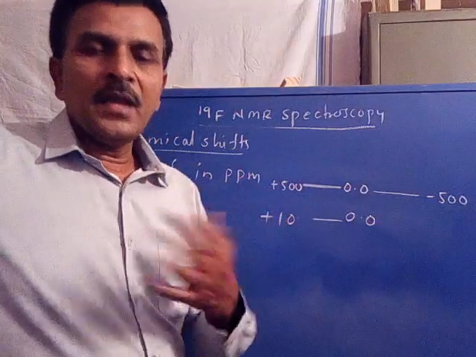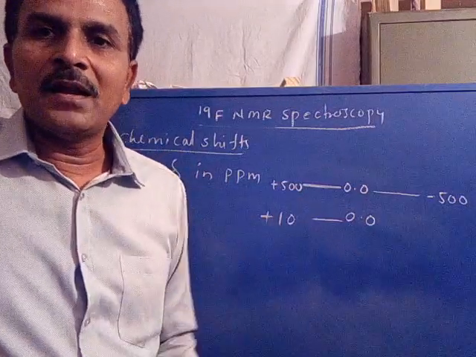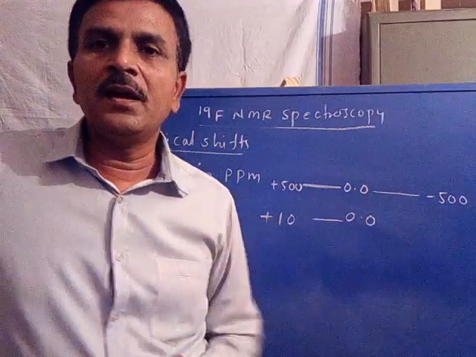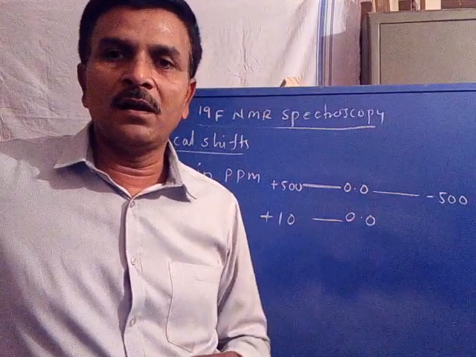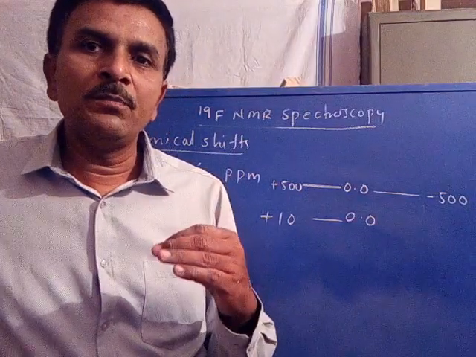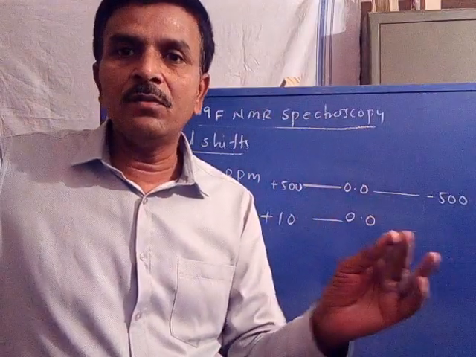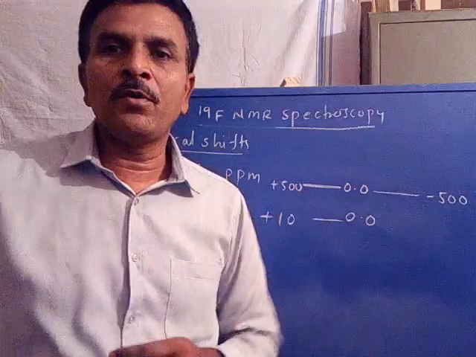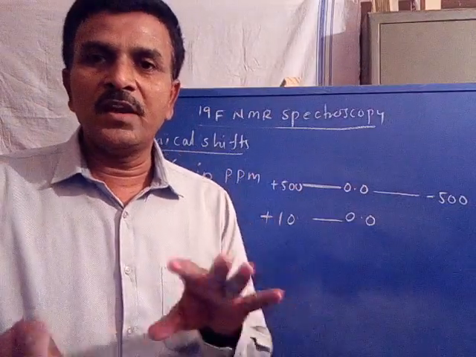The absorption frequencies of fluorine appear at upper field values compared with the proton because of its high electron density, as the number of electrons is more. So fluorine absorption frequencies appear at upper field values, whereas the proton frequencies appear at downfield values. This is the only difference.